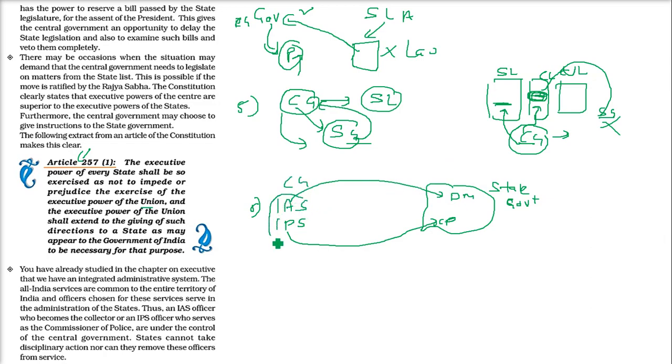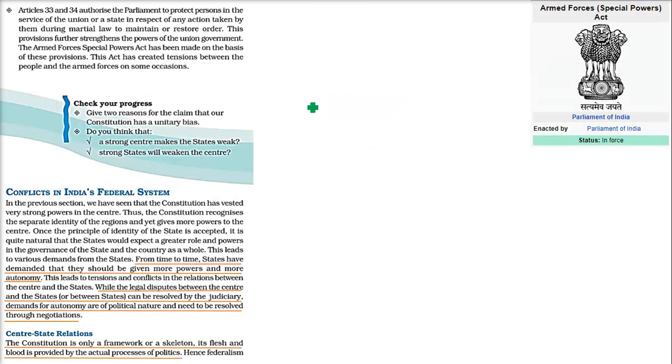Because the central government, through the UPSC, appoints them. So if the state government has any problem with the DM or the commissioner of police or all those bureaucrats, the state government cannot do anything. No disciplinary action can be taken against these officers. Only the central government can take any disciplinary action; the state government cannot. So this is again the power of the central government.